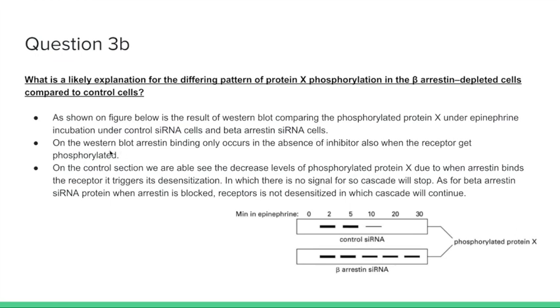On the Western blot, arrestin binding only occurs in the absence of inhibitor, also when the receptor gets phosphorylated. In the control section, we are able to see the decreased levels of phosphorylated protein X because when arrestin binds the receptor, it triggers desensitization, in which there is no signal and the cascade will stop. As for beta-arrestin siRNA cells, when arrestin is blocked, receptors will not desensitize, so the cascade will continue.